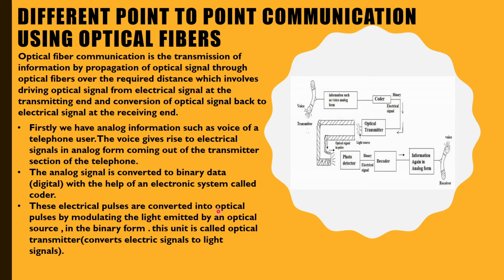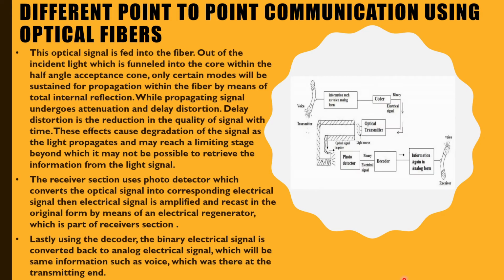Then these electrical pulses are converted into optical pulses by modulating the light emitted by an optical source in binary form. This unit is called the optical transmitter. In simple language, it converts electrical signals to light signals. Next, this optical signal is fed into the fiber. The incident light coming into the core within the half-angle acceptance cone is sustained only for certain modes of propagation within the fiber, by total internal reflection.